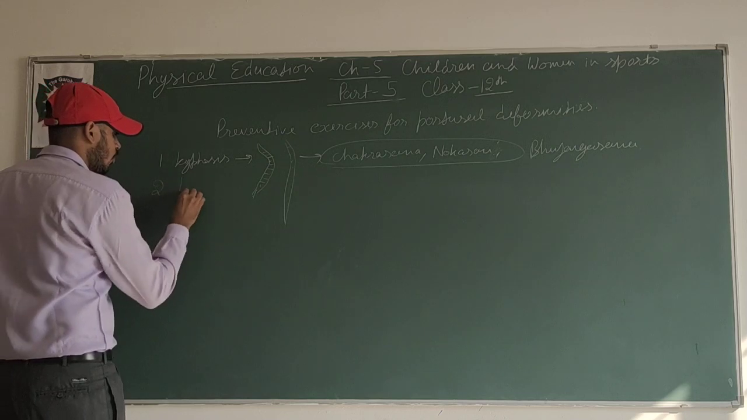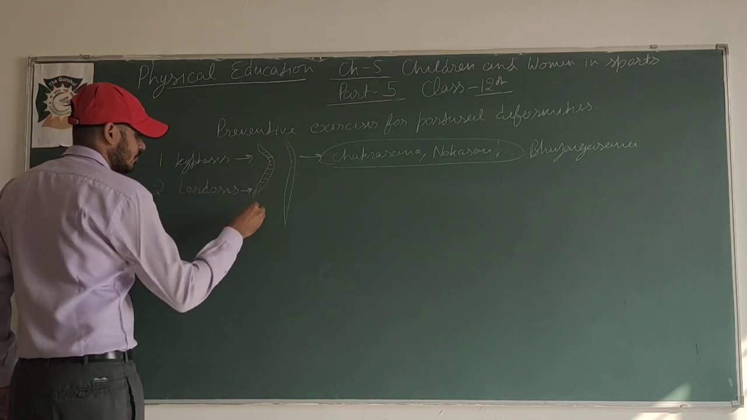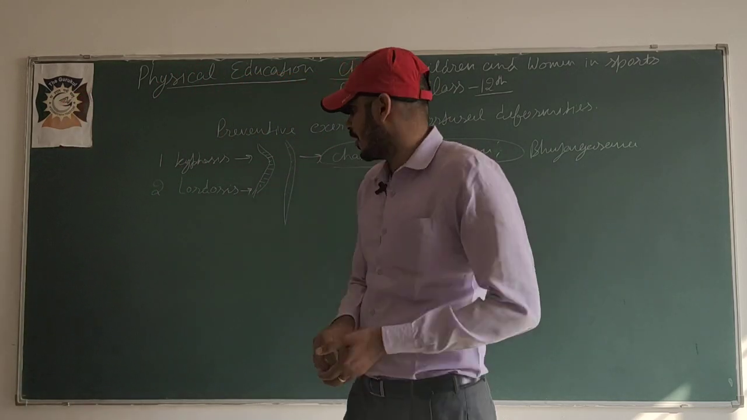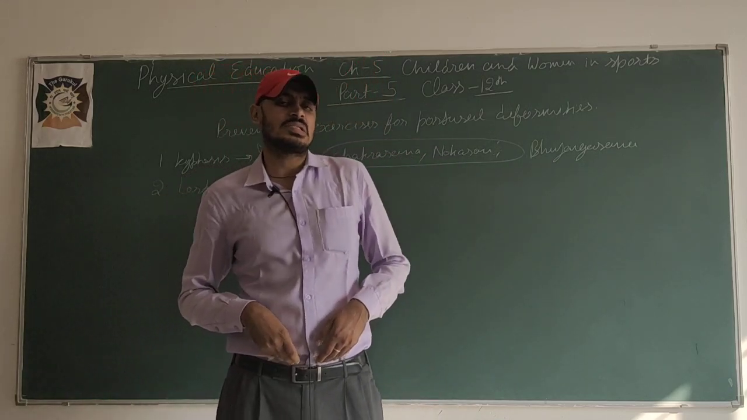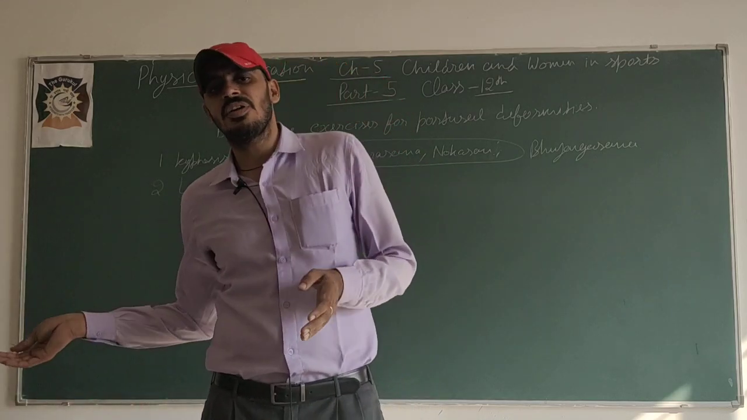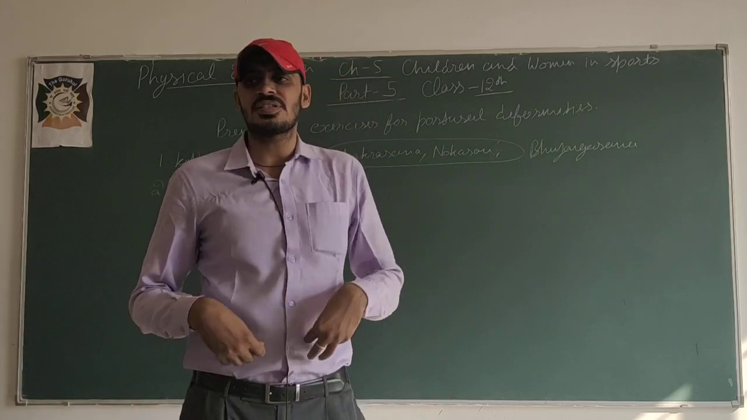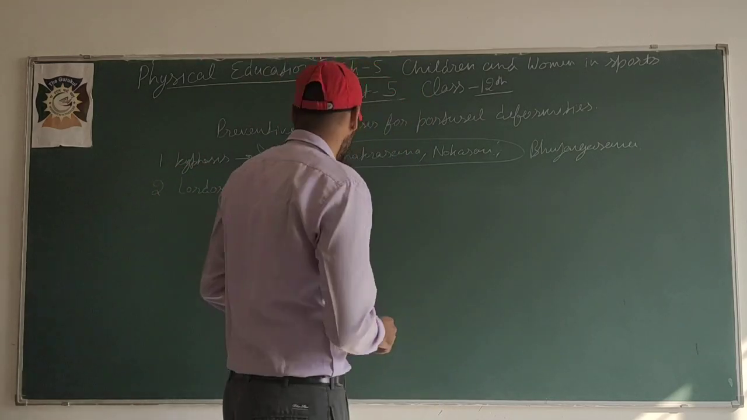Second one is lordosis. For lordosis we have to do certain asanas. In lordosis, we know that from this area near our tummy, the sacrum vertebral column, it comes inward when seen from the back side. From the front side, if we check, it comes forward.